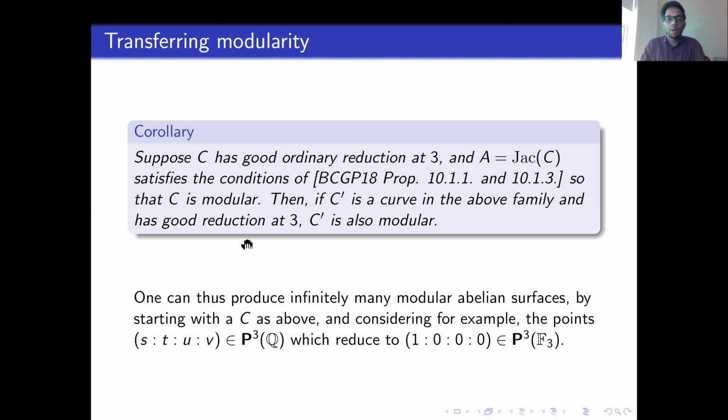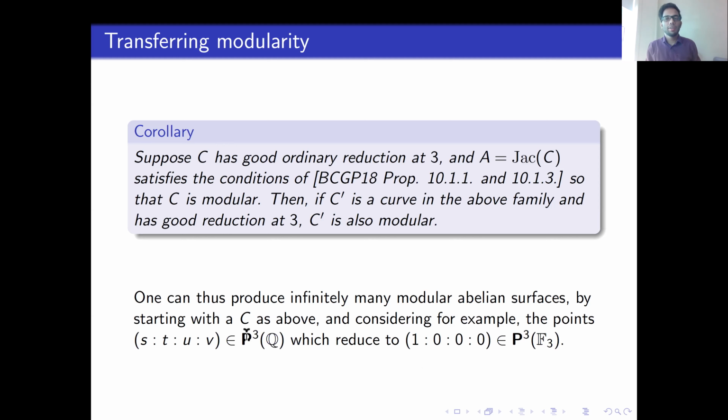One way to concretely obtain this other condition of good reduction for other curves in this family is by ensuring that the reduction of C prime at 3 is the same as the reduction of C at 3. Okay. And if you look at all the rational points in P3 that reduce to this point modulo 3, the fibers over all of these points are going to have this property. Their reduction at 3 is the same as the reduction of C at 3. And so they automatically satisfy the hypothesis of the corollary, and so we get that all of them are modular.